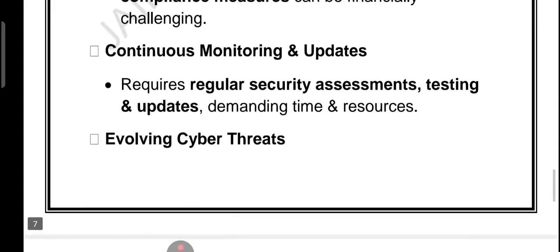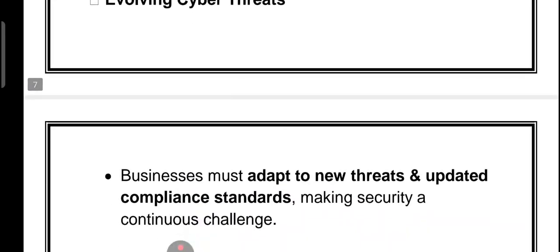Then we have continuous monitoring and updates. Security is not a one-time thing. Regular assessment, testing, and updates are required, which take time and obviously effort. And finally, evolving cyber threats. Hackers and cyber risks are always changing, so businesses must adapt to the new threats and updated standards.